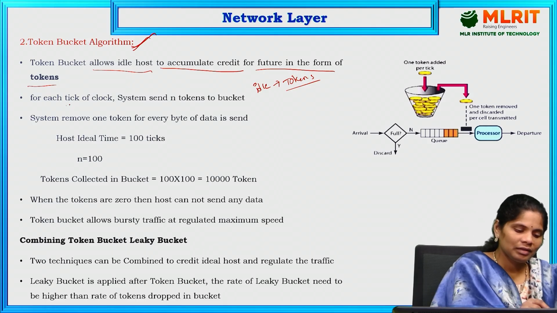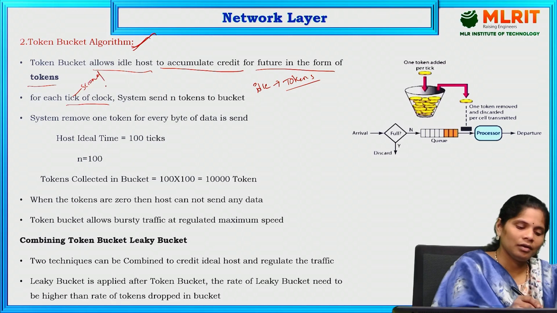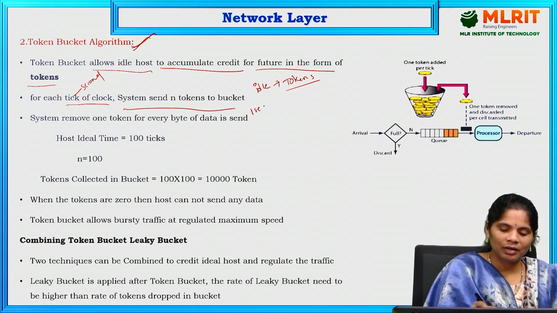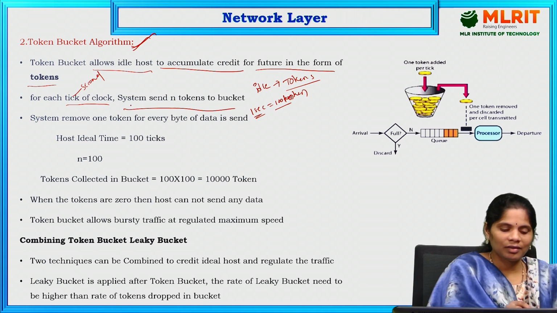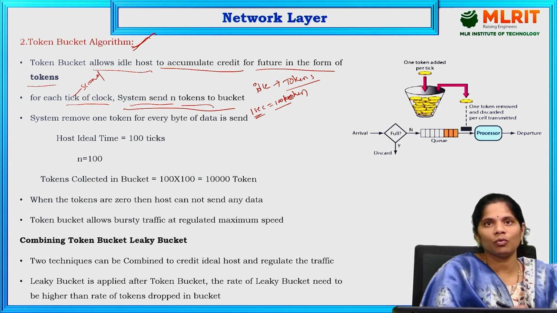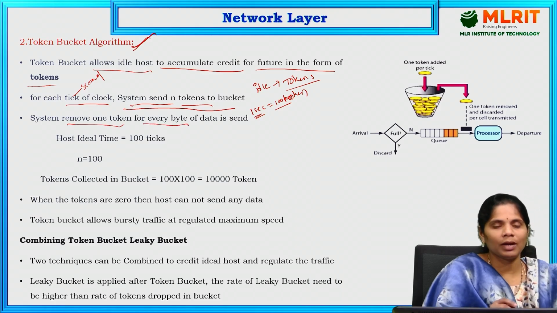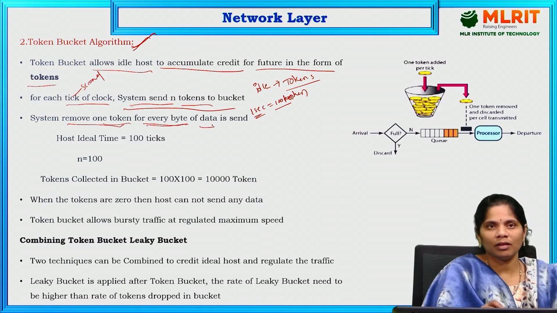For each tick of the clock, which is nothing but each second, the system sends n tokens. Suppose per 1 second it sends 100 tokens. So for each and every second, the system sends n tokens into the bucket. The system removes 1 token for every byte of the data that is going to be sent.